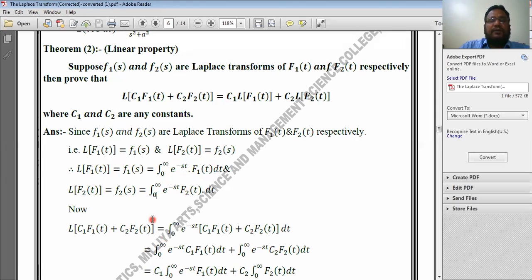Okay, now here the function is this one, whatever is written in this bracket is the whole function here. Therefore according to the definition of Laplace transform, it is equal to integration from 0 to infinity e to the power minus st, this kernel is common here, and into that function. Whatever the function is, we have to write it here. Okay, that function is this one, c1 f1 of t plus c2 f2 of t into dt. This is according to the definition of Laplace transform.